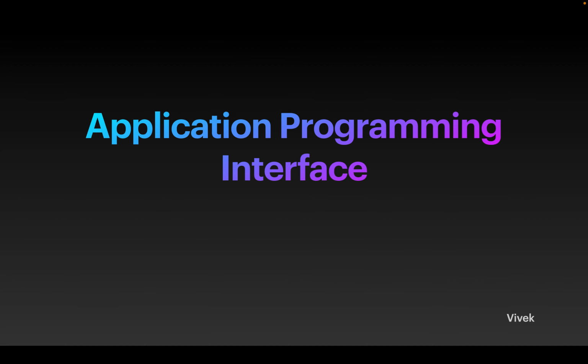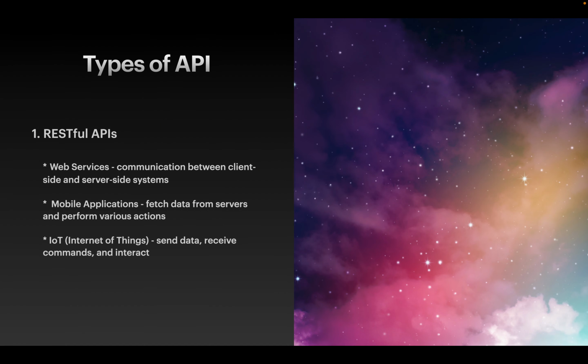There are various types of APIs available. Mostly we will be using RESTful APIs, and the usage is for web services and all the communication between the client side and server side, for mobile applications for fetching data from the server end, and for IoT devices to send and receive data and for their communications. Based on the usage only, we will be selecting which type of API we are going to use. This is about the RESTful API.